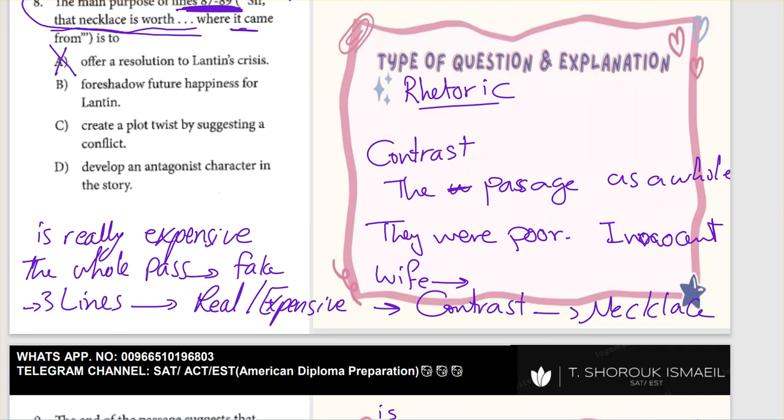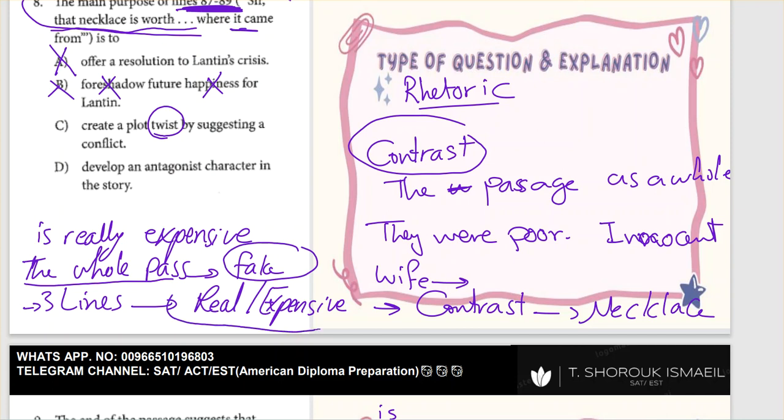Foreshadow future happiness for Lantin. We don't think this is to bring him happiness when he discovers that his wife was lying to him. Create a plot twist. Let's think about this word, twist, by suggesting a conflict. We said that we have here a contrast. At the beginning of the passage, we thought it was a fake necklace. At the end of the passage, we found it's real. So this is a kind of a twist. So that is the right answer.